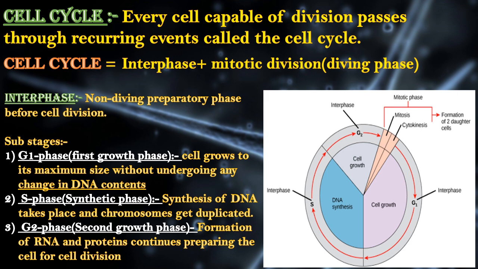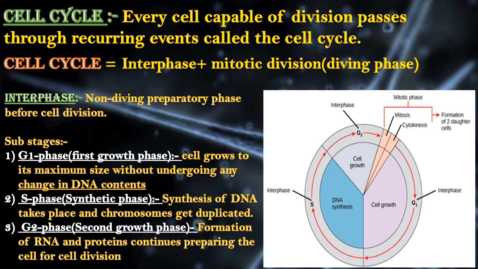What happens in interphase? Now, interphase is the non-dividing or preparatory phase for the cell before cell division. So, in interphase, the cell gets ready for division. Now, interphase is divided into various substages. Number one is the G1 phase or first growth phase.